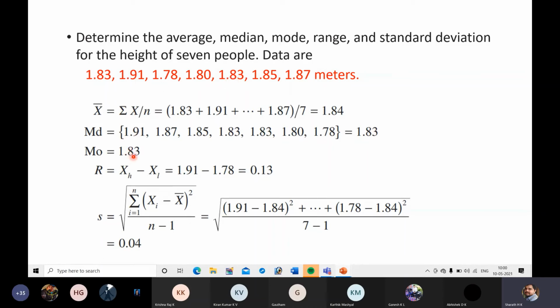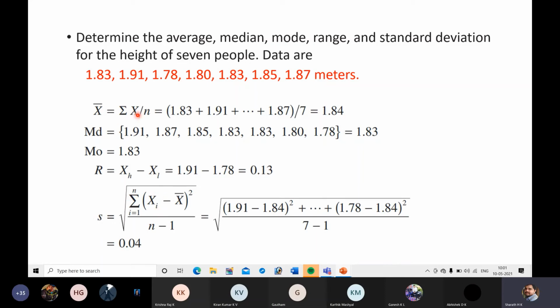That's why 1.83 is the mode. Suppose instead of 1.83, if 1.78 appeared 3 times, then you have to consider 1.78 as mode. Next, range. It is the difference of highest and least value. Highest value is 1.91 and least value is 1.78. The difference is range.